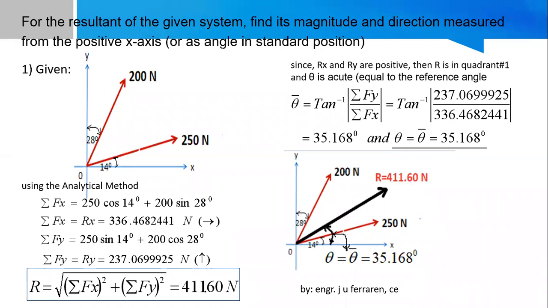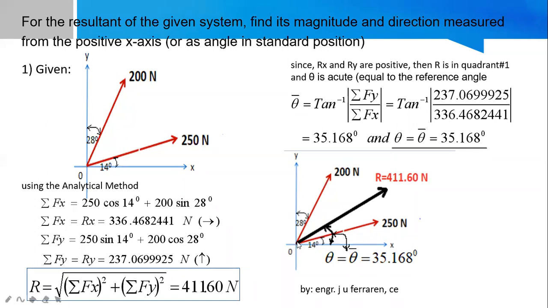If it is not in quadrant 1, sir? Okay, sige. So it is not equal to the reference angle. Guys, later in the next example na lang, because I'm also preparing an example related to that. What if the location of your R is not found in quadrant 1?